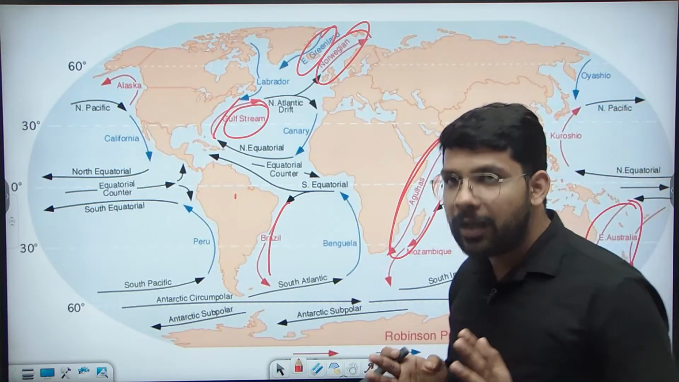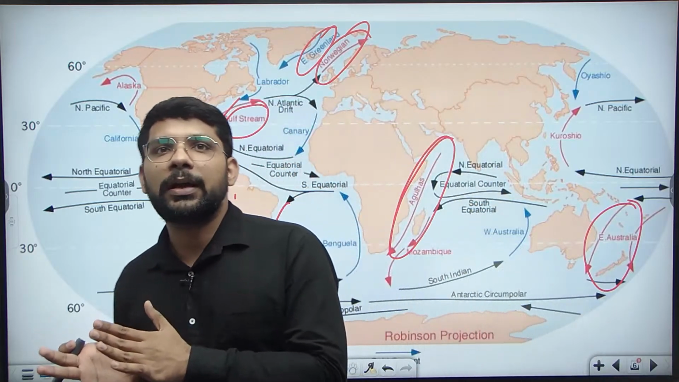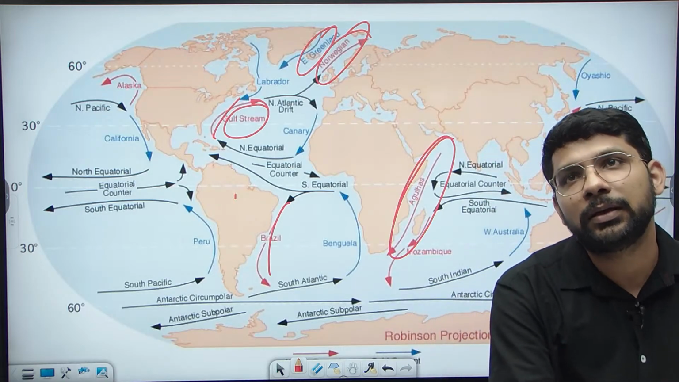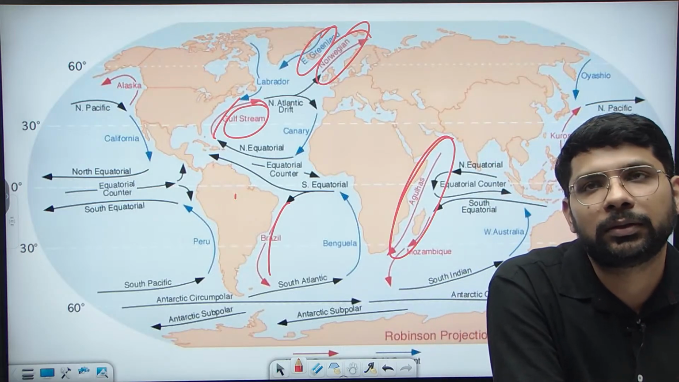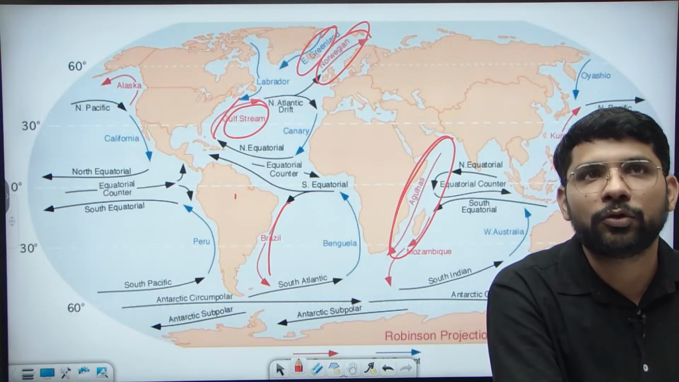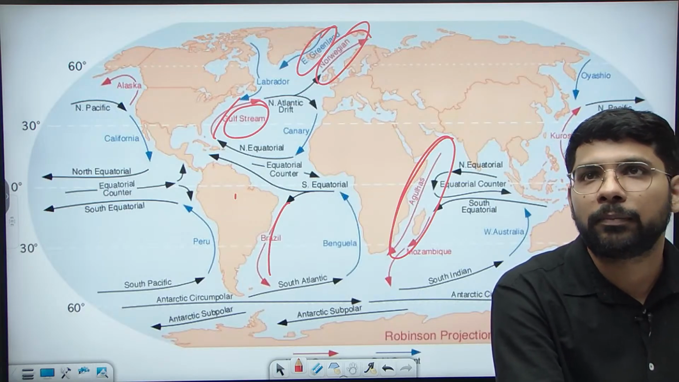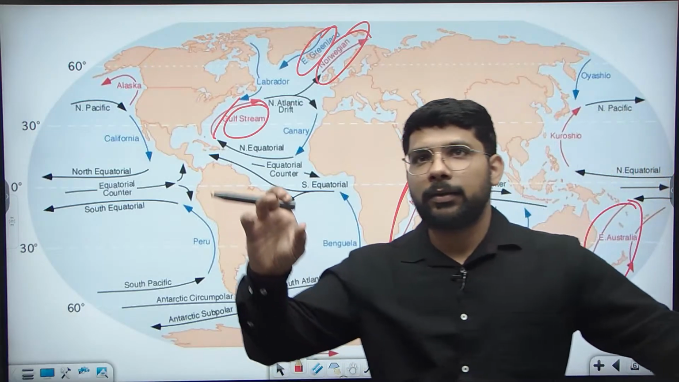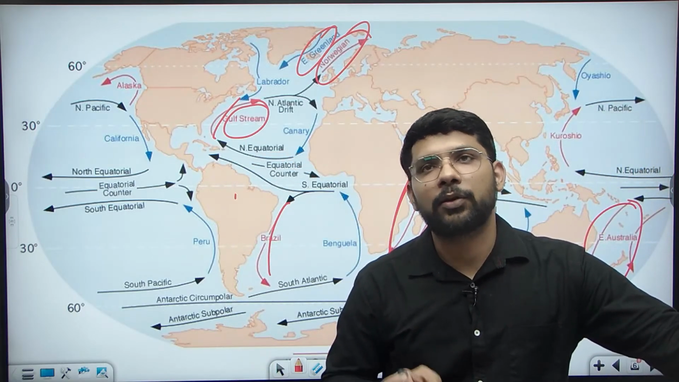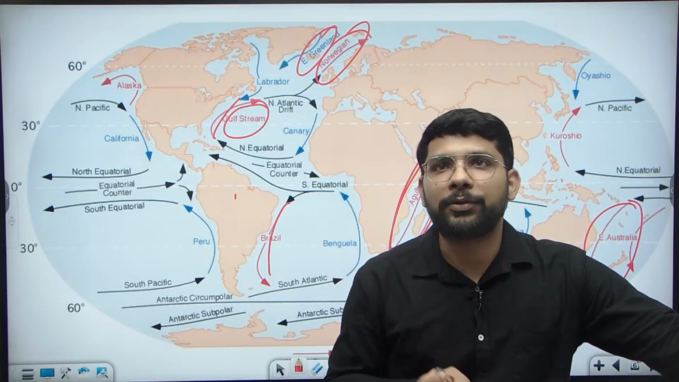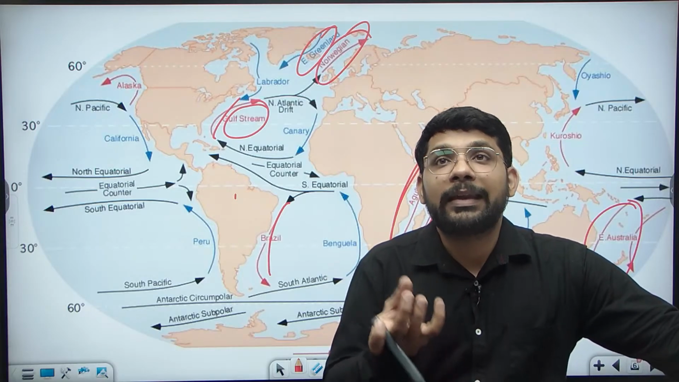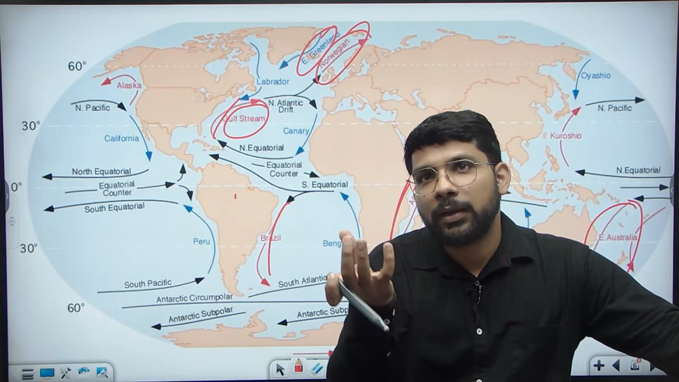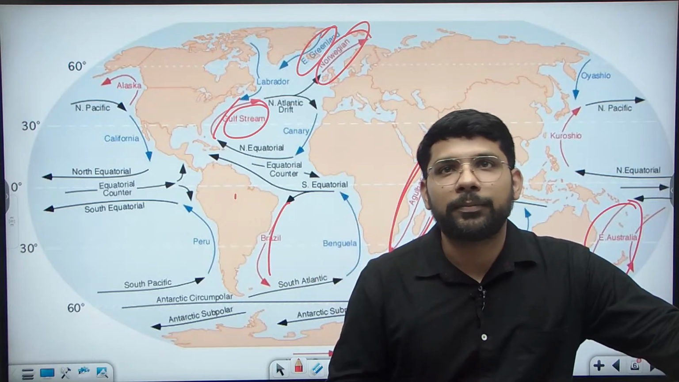Now we need to tell about how these ocean currents help the fishing industry in the world. This was the second demand of the question. Number one, when both the currents, the cold current and the warm current, combine together, they mix together, they create a fishing ground there. That is the most suitable condition for fishing.